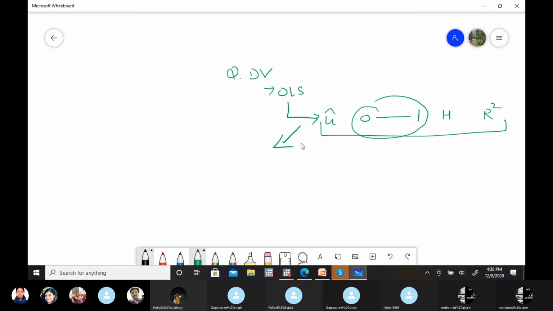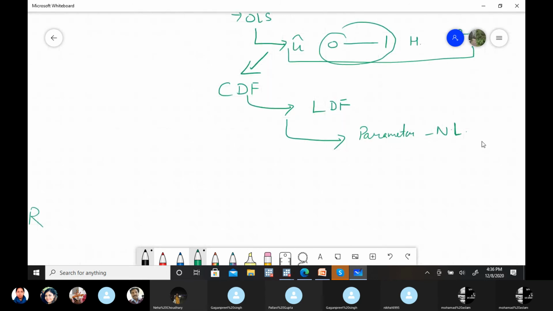So to overcome these challenges, we take the help of the cumulative distribution function, and we use this function as the logistic distribution function. And in this logistic distribution function, the problem is that the parameters are non-linear. Non-linear parameters are not possible to estimate with the OLS methodology. So we use the MLE method.